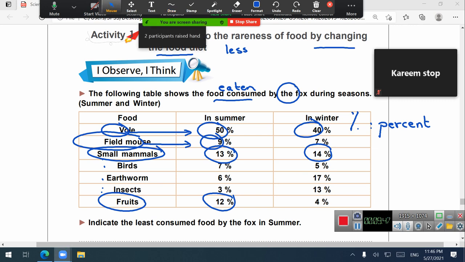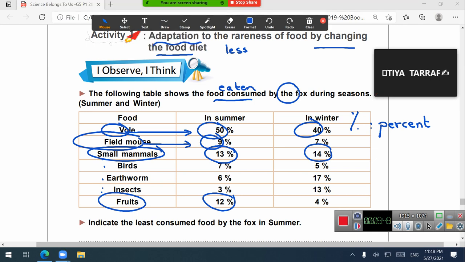Let's see the students that have the correct answer. Okay, Tia, you can answer now. Because in summer we have sun and we have more light. Yes. So what happens if the plant takes more sunlight?